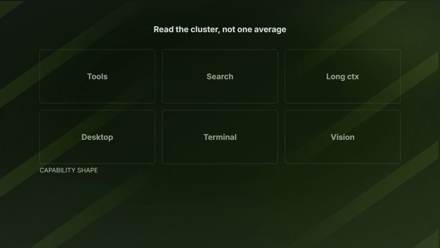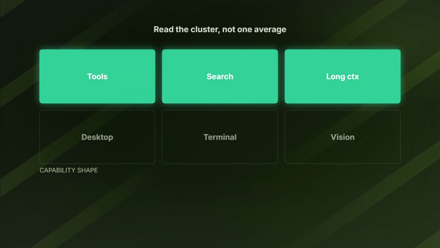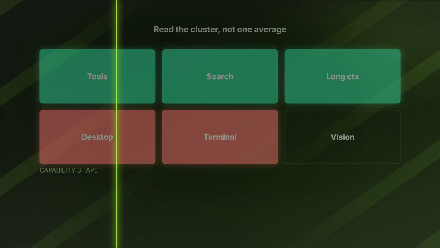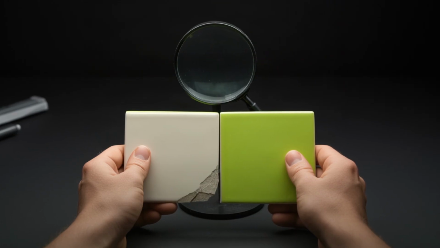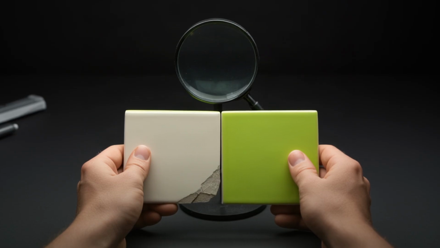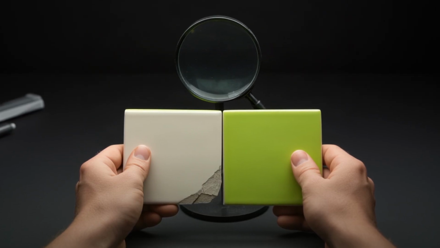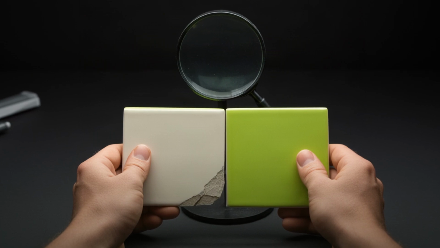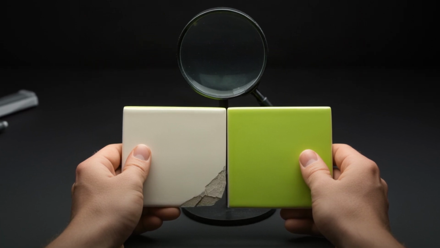Here is the useful reading. Benchmark shape predicts product fit better than benchmark average. Glimmer's peaks cluster around orchestration and long horizon agent work. Its weaker results cluster around direct computer operation and terminal execution. That distinction matters because an agent can choose the right tools while still mishandling the tool's output. Planning quality and action integrity are separate properties, and only the second protects your actual files.